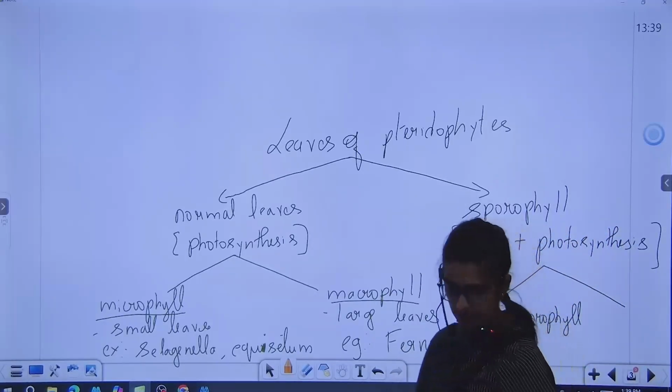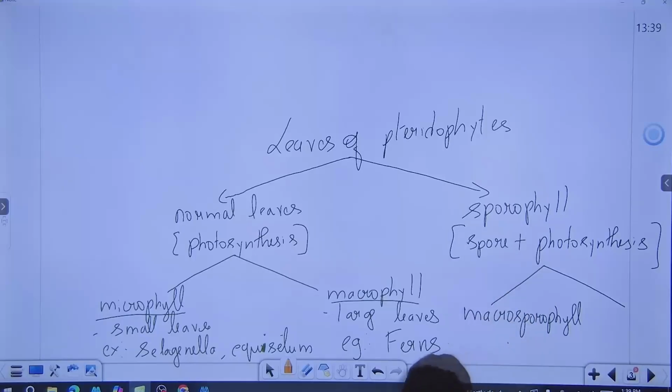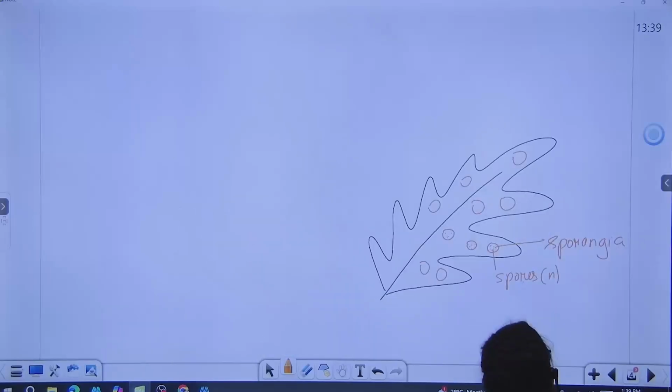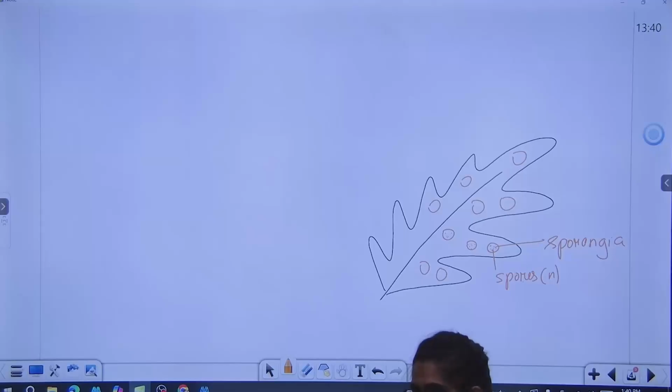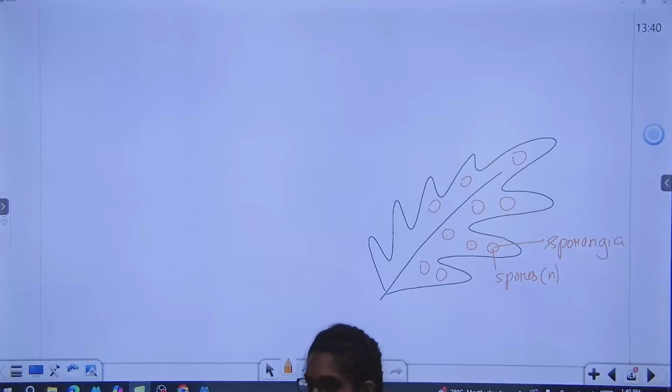No, micro is also there. Macrosporophyll. Did everybody write macrosporophyll? Now draw the picture and write down example as fern, that is a fern leaf. Those who are having macrophyll will produce macrosporophyll. Macrophyll is only a photosynthetic leaf. Think a fern is having 10 leaves. So 10 are macrophylls. In that two macrophylls, behind you can see sporangia. So what will I call it as? Macrosporophyll. So those leaves, the macrosporophyll, will also do photosynthesis because they are green in color as well as produce spores. So those who are having macrophyll only will produce macrosporophyll.